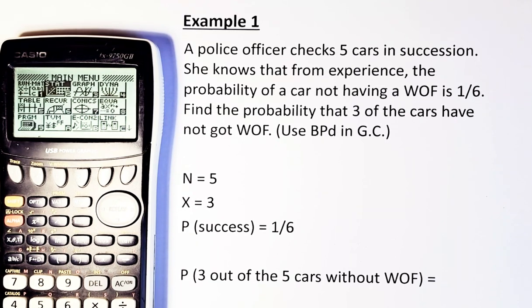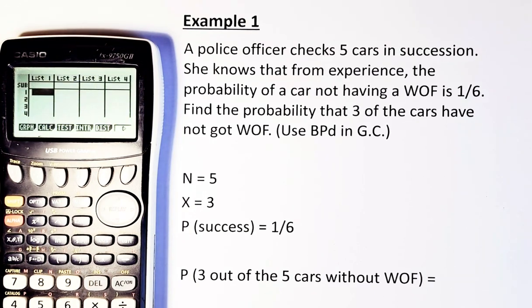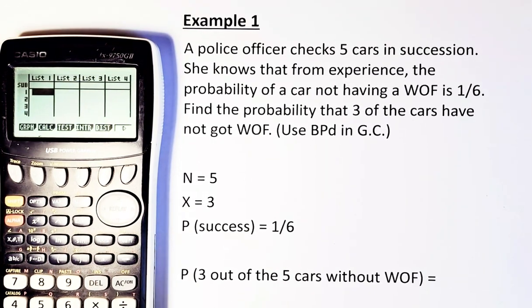First, you go to statistics, which is on the second button there, and press execute. Now you have this screen. You have 5 columns: graph, calculate, test, interval, and distribution. So you're going to key in distribution, which is F5. Press F5, and you are going to get normal, t, chi-squared, f, and binomial.